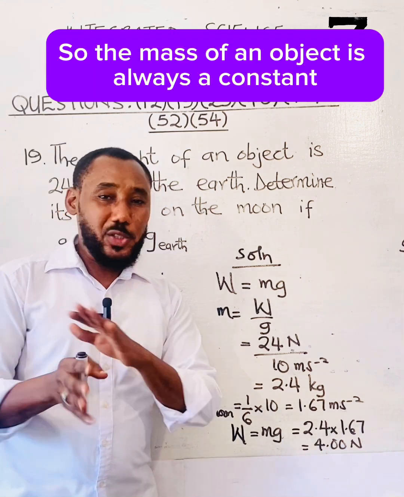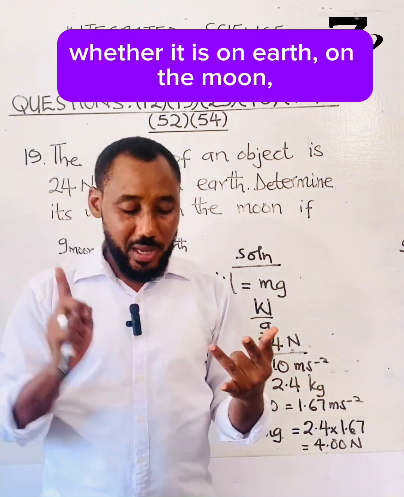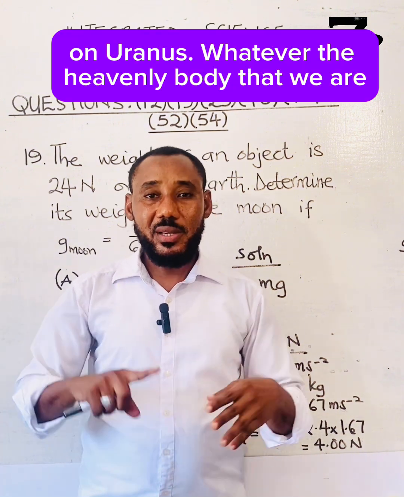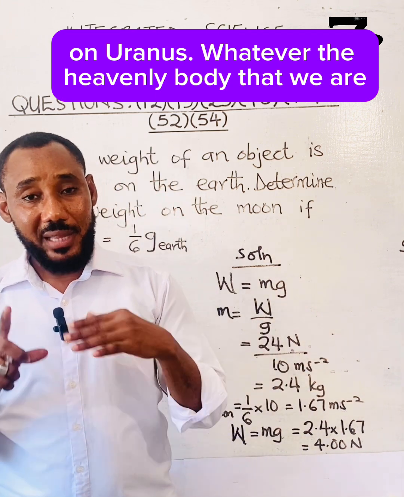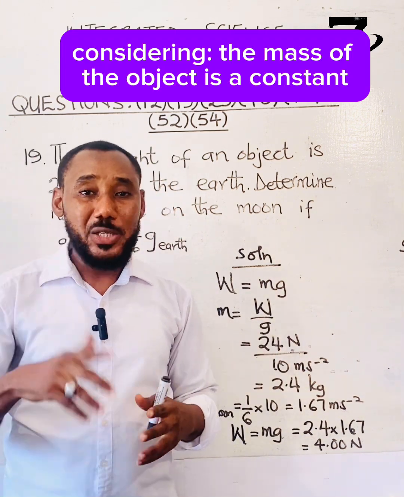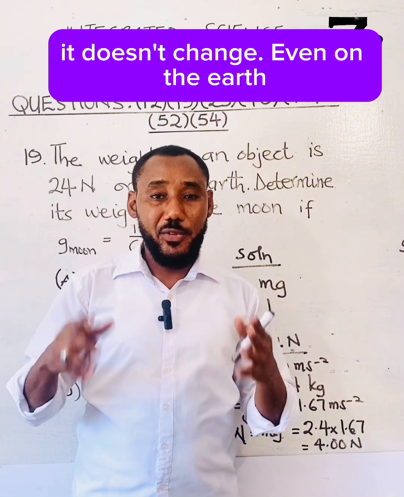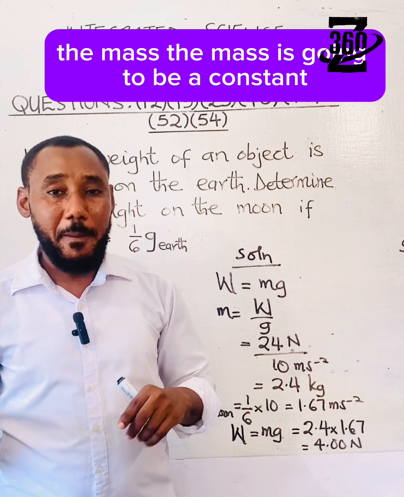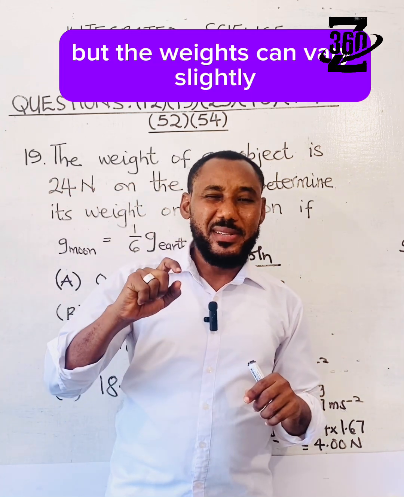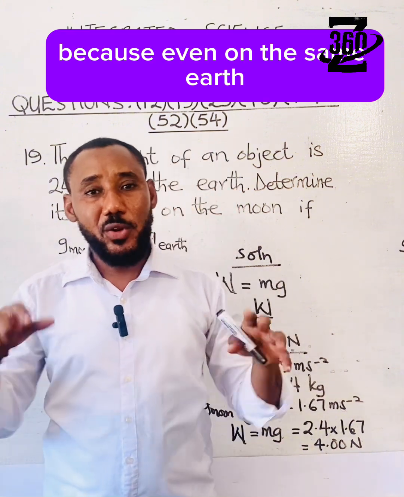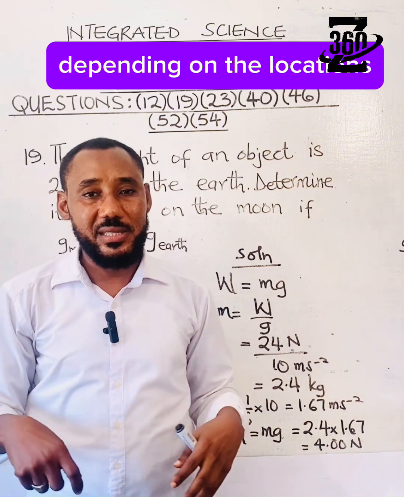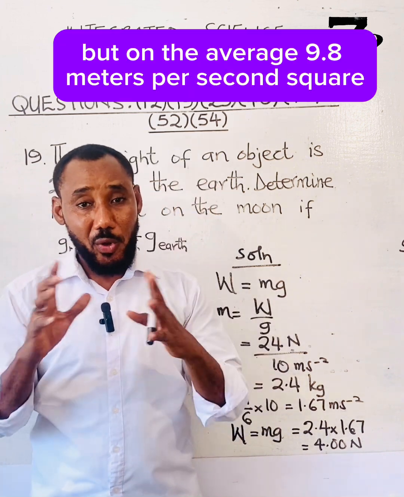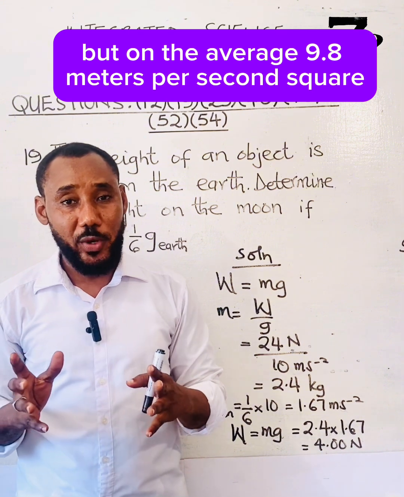So the mass of an object is always a constant, whether it is on Earth, on the moon, on Saturn, on Neptune, on Uranus, whatever the heavenly body that we are considering. It doesn't change. Even on the Earth, at different locations, the mass is going to be a constant. But the weight can vary slightly, because even on the same Earth, depending on the location, the acceleration due to gravity can vary a little. But on average, it is 9.82 meters per second square.